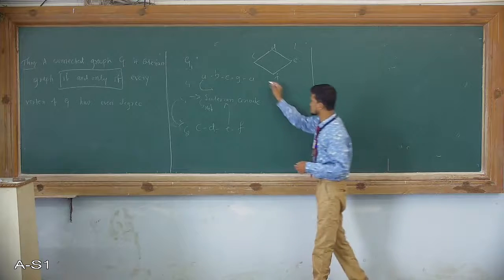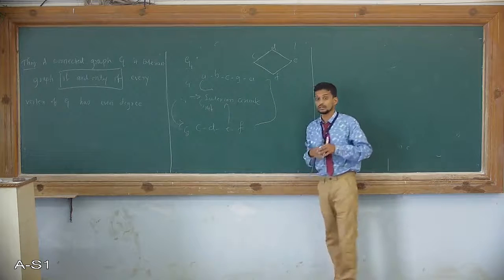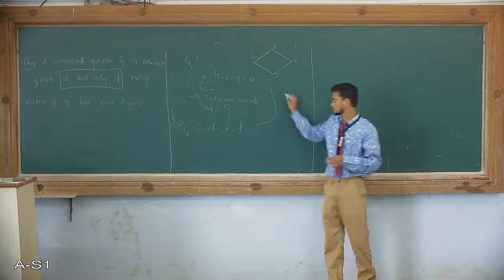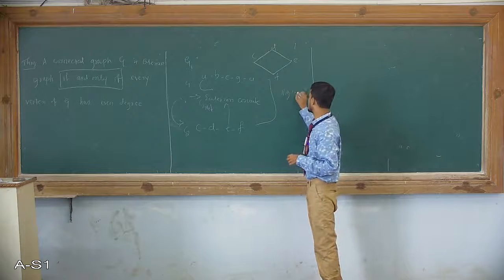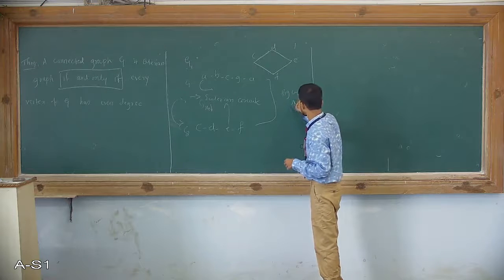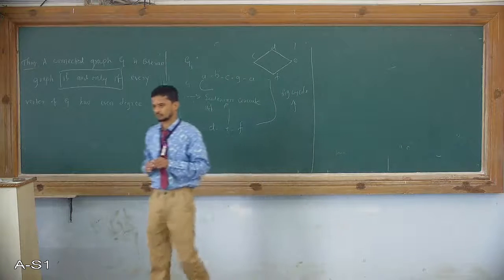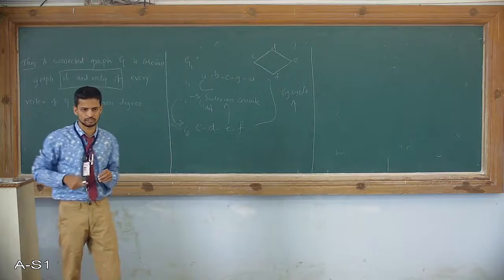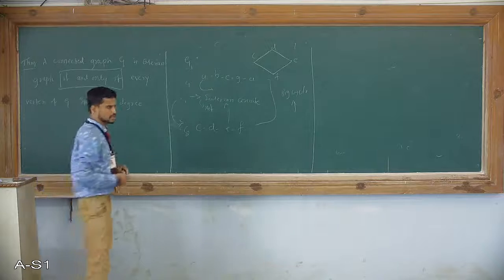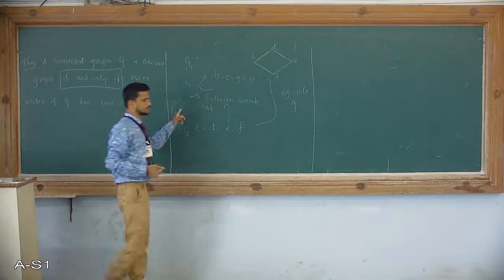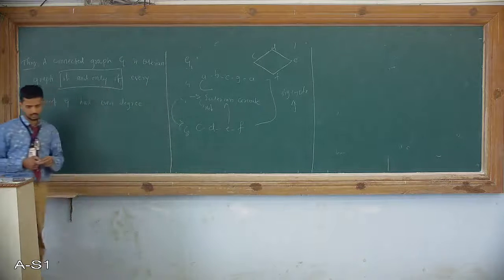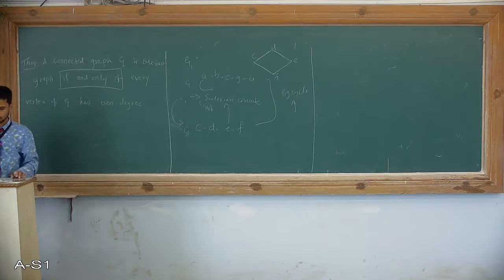If you club these two, then it will form a big cycle. So then this cycle includes every edge of the graph. If a circuit includes every edge of a graph exactly once, what is the nature of that graph? Then that graph is said to be an Eulerian graph. Now I will go through the theoretical explanation of the proof of this theorem.